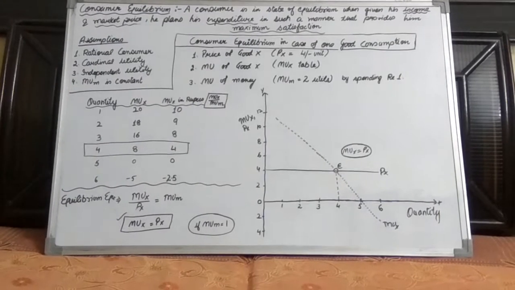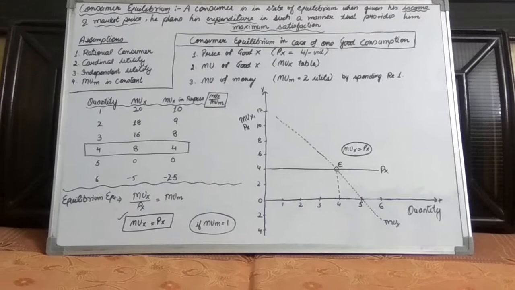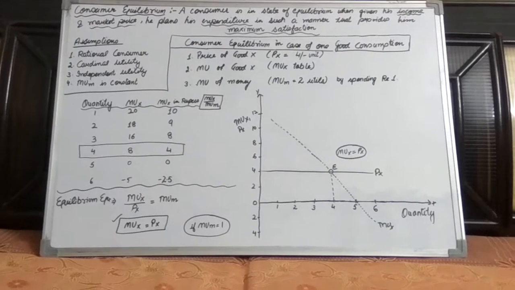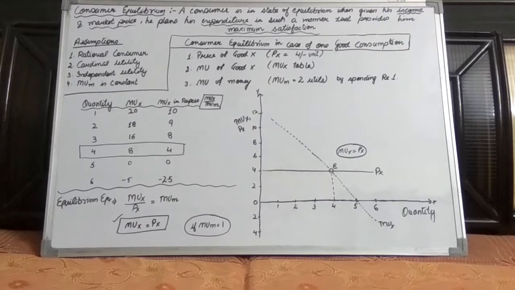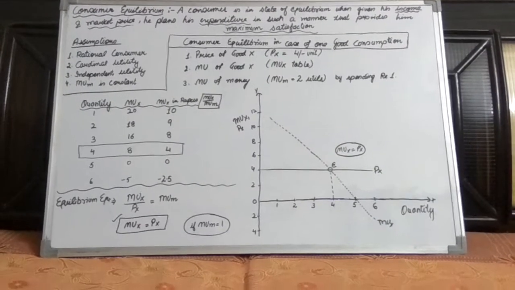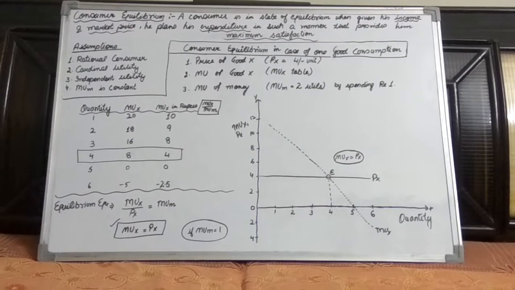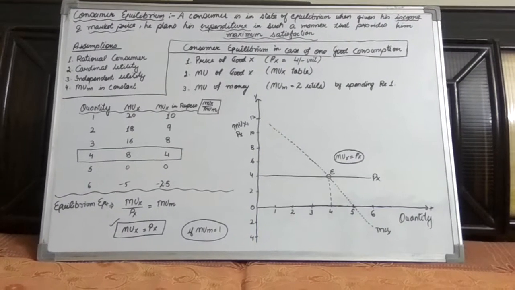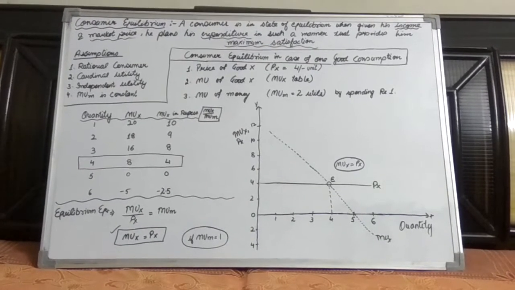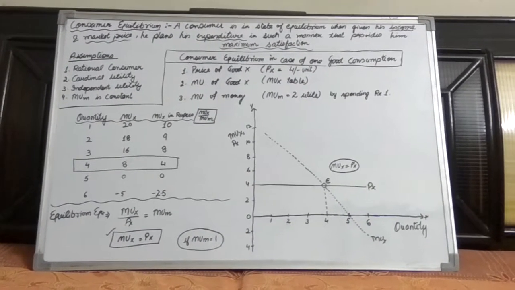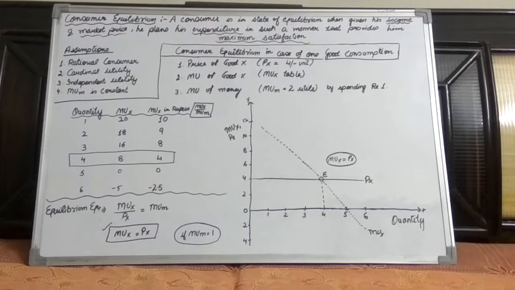In the table, we have taken the quantity of good X consumed by the consumer from unit 1 to 6. And the second column is marginal utility derived from good X, and it keeps on decreasing: 20, 18, 16, 8, 0 and -5. And we have tried to convert these values in terms of rupees by dividing these values of MUX by MUM, and we get the new values 10, 9, 8, 4, 0 and -2.5.